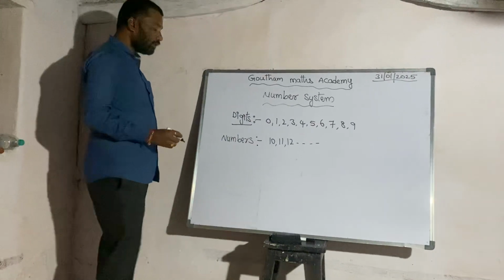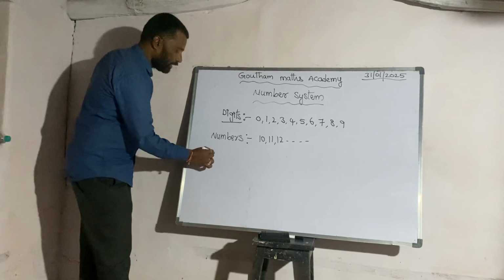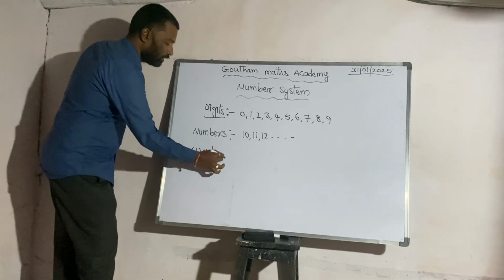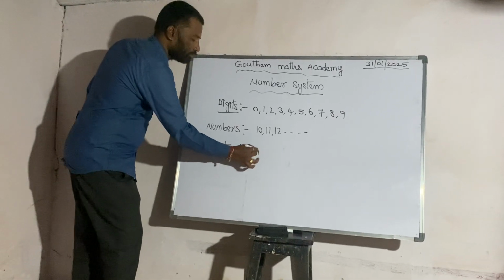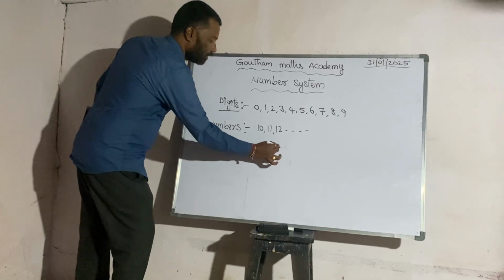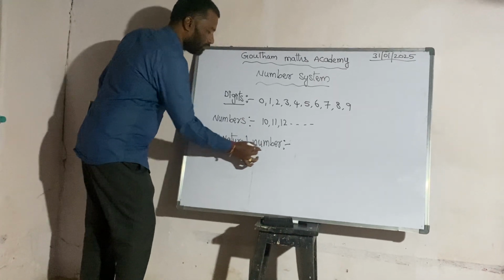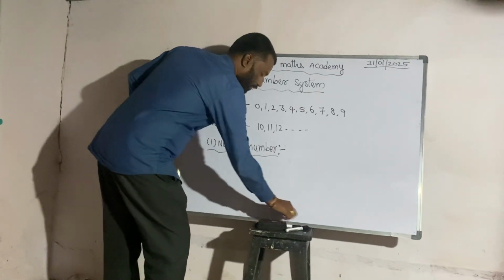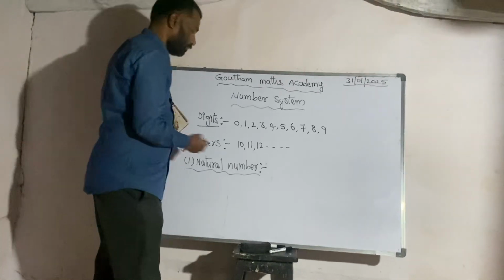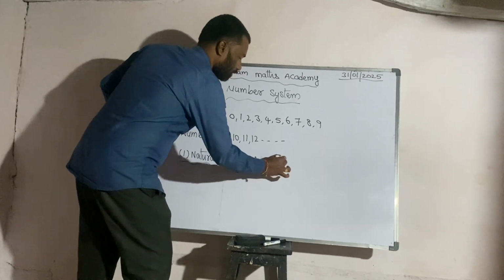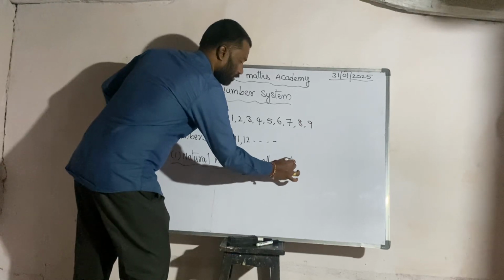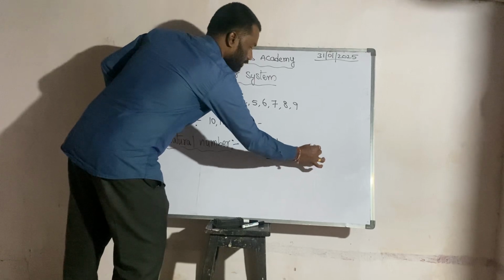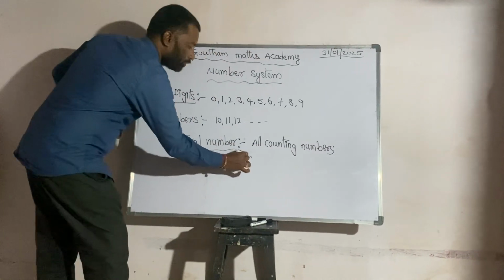Next, types of numbers. First one, natural numbers. The definition of natural numbers is all counting numbers are called natural numbers.